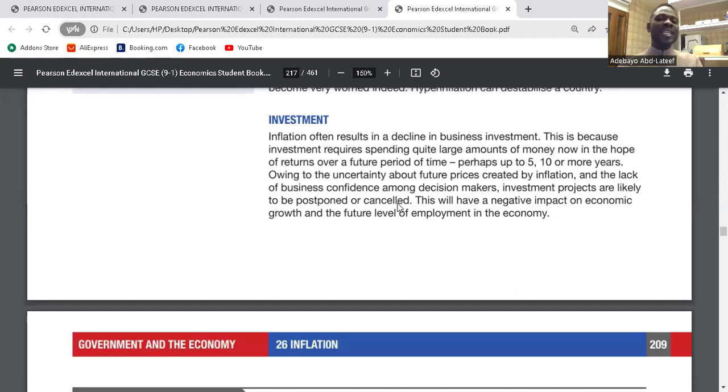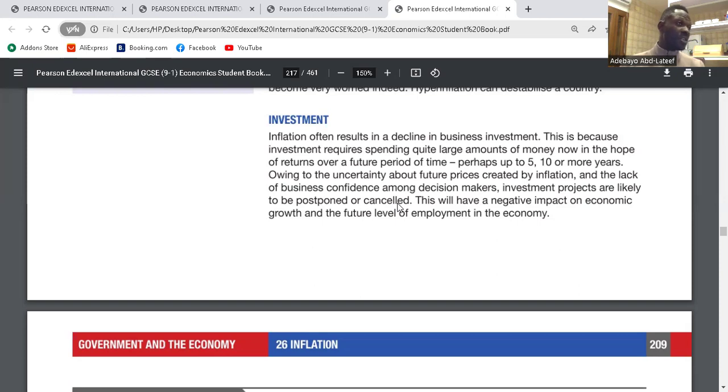So what happens with inflation and investments? Inflation often results in a decline in business investment. This is because investment requires spending quite large amounts of money now in the hope of returns over a future period of time. Owing to the uncertainty about future prices created by inflation and the lack of business confidence among decision makers, investment projects are likely to be postponed or cancelled. This will have a negative impact on economic growth and the future level of employment in the economy.